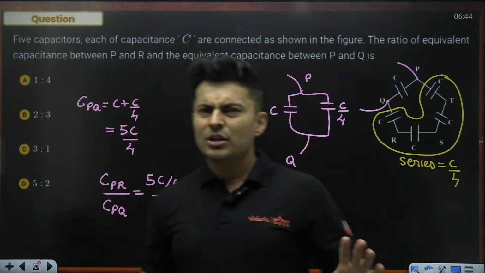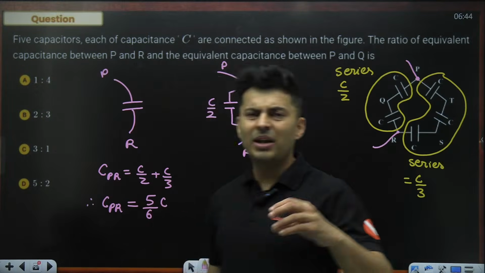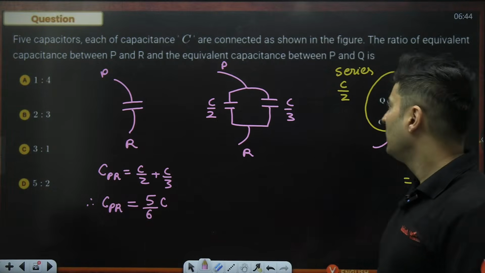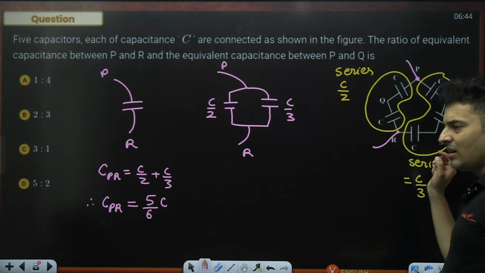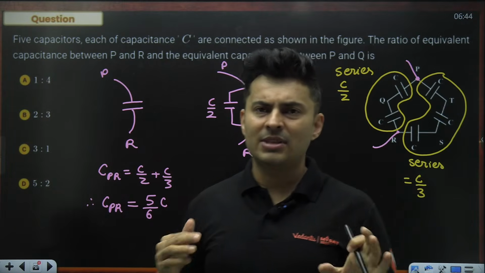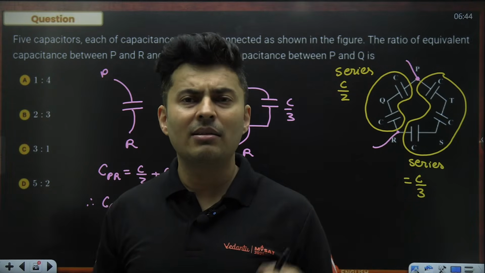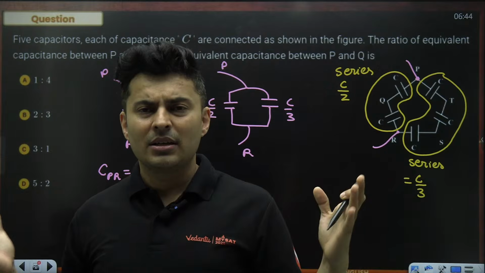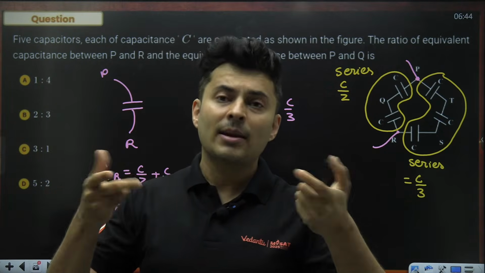Is that clear? So you should know some simple tricks up your sleeve, meaning if capacitors are equal and they are in series, then the new capacitance will become n times less. If they are in parallel, then it will become n times more, because when they are in series, their capacitance will reduce.